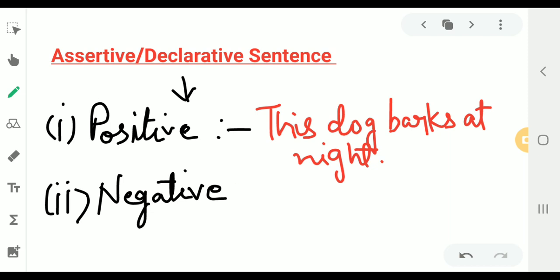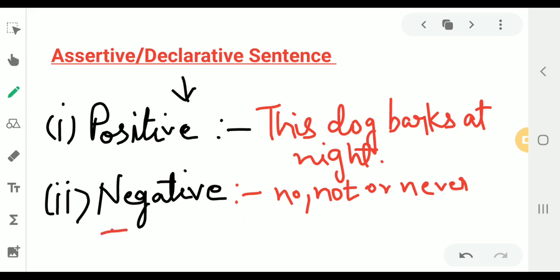Let's check negative sentence. A sentence which has no, not, or never is called a negative sentence. It also ends with a full stop.